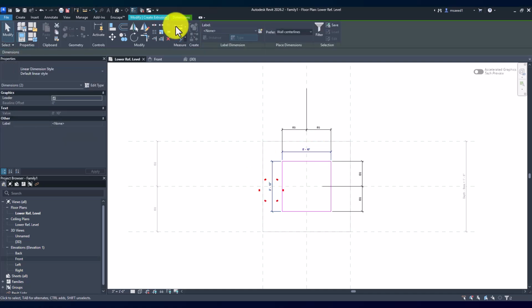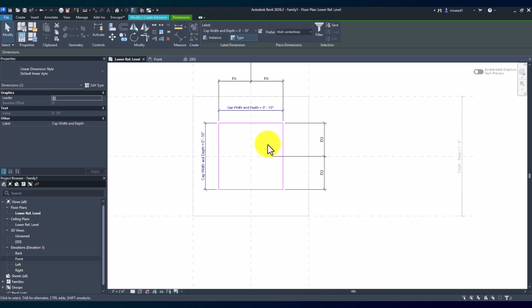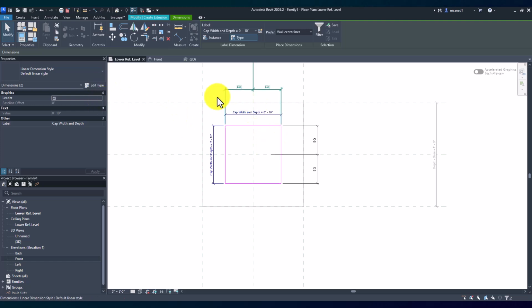And for these two, I'm going to create a new parameter and say this is our base cap, or I'll just call it cap, because in my example I'm going to have the same base cap and top cap. So we'll just call it cap and call it width and depth. We're going to keep it symmetrical and hit OK. Perfect.